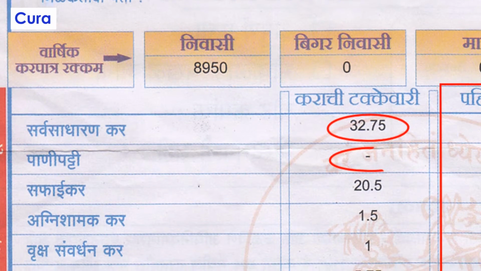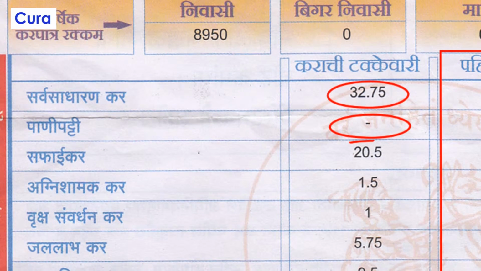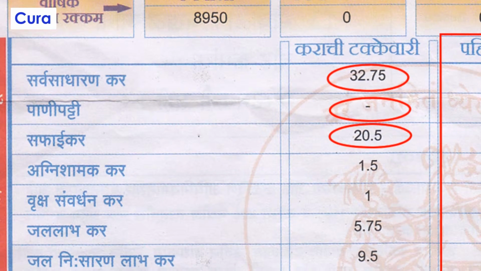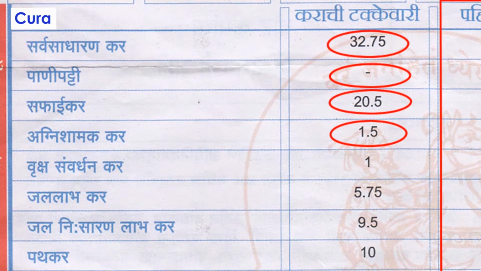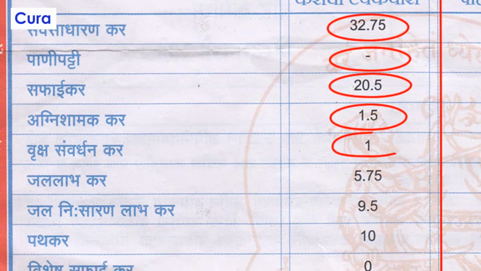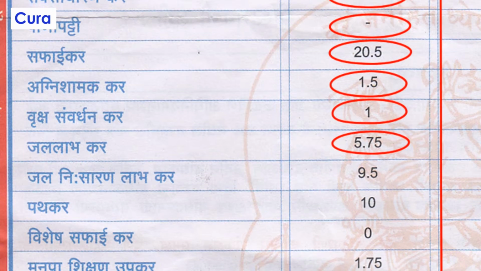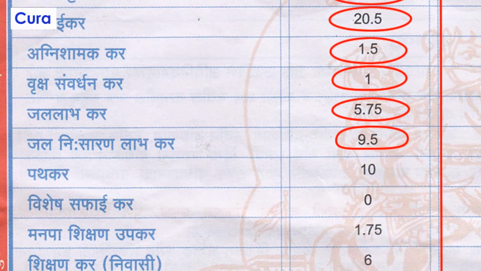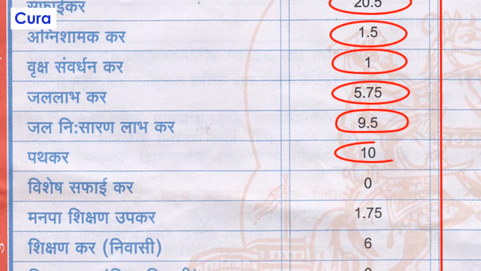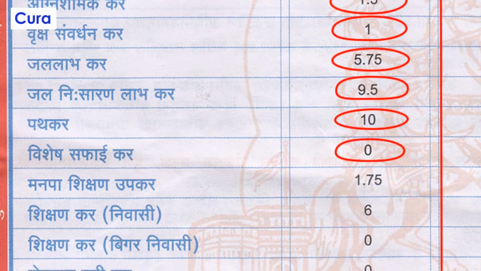Water tax. It is calculated according to the water usage by the consumer. Cleaning tax with the tax percentage of 20.5. Fire tax with the tax percentage of 1.5. Tree tax with the tax percentage of 1. Water benefit with the tax percentage of 5.75. Water sewerage with the tax percentage of 9.5. Street tax with the tax percentage of 10. Special cleaning tax is not applicable.